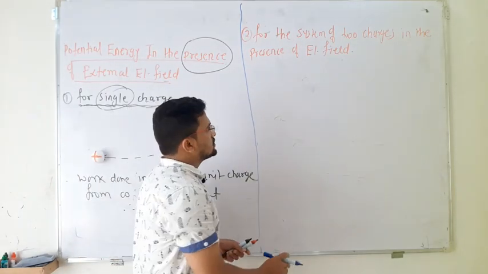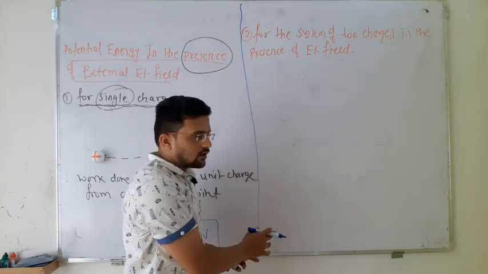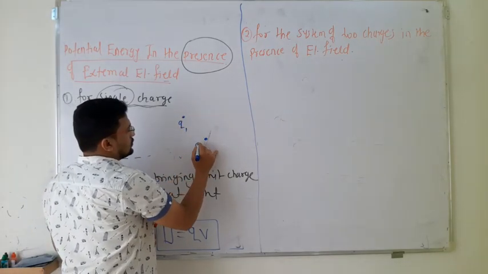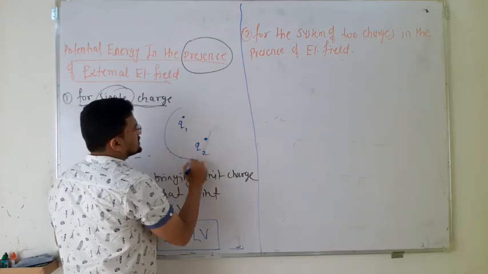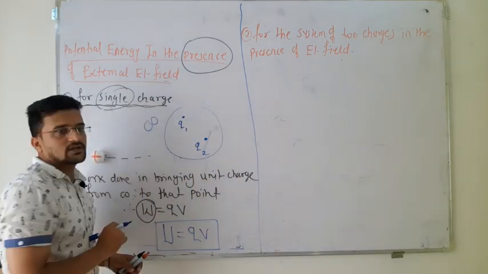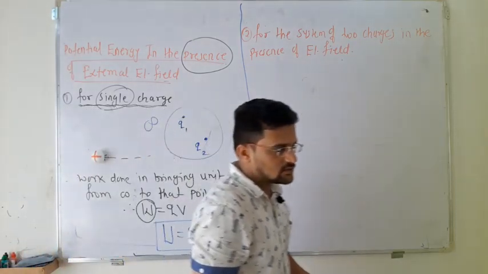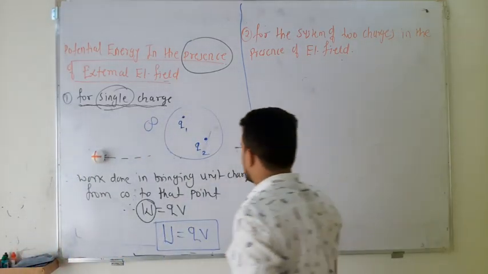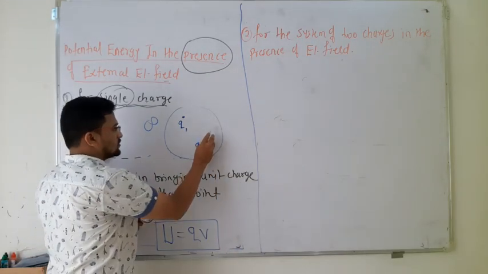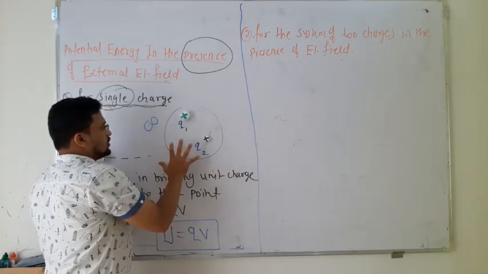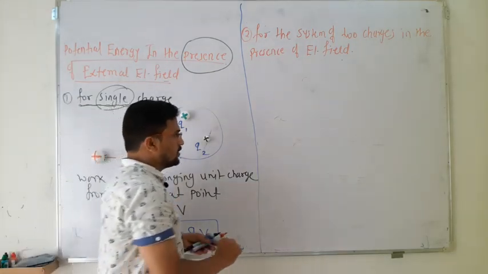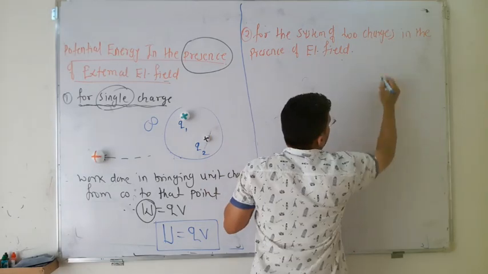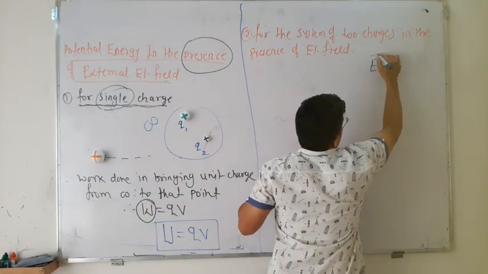Suppose there is an electric field here, and consider the charges q1 and q2, placed at infinity. I will take these two charges: q1 placed over here and another charge q2 placed at infinity, and there is a presence of electric field. It means in this region the electric field is not equal to 0.